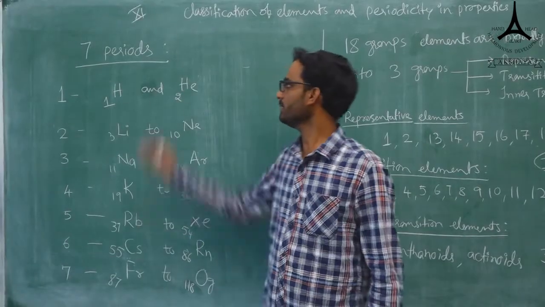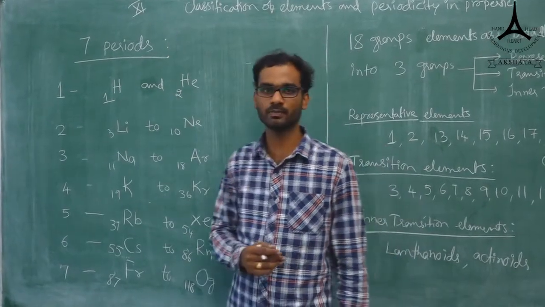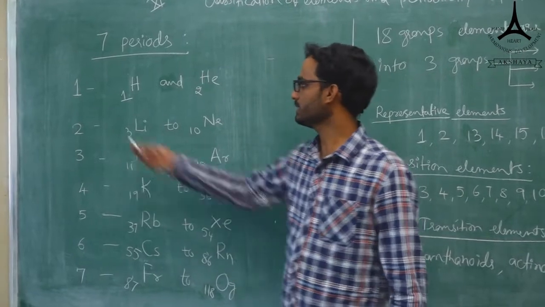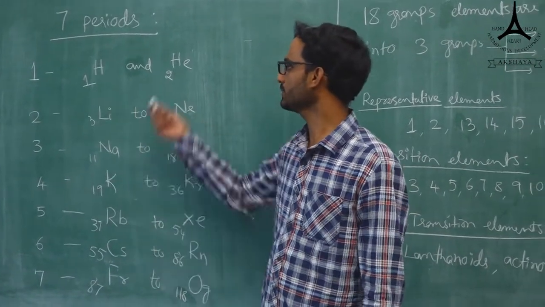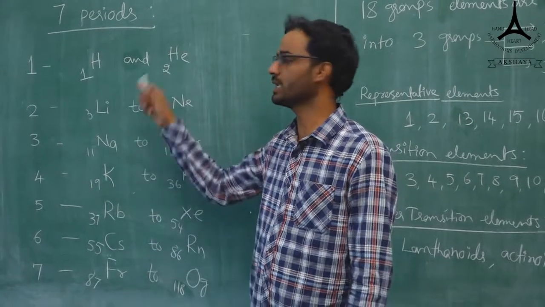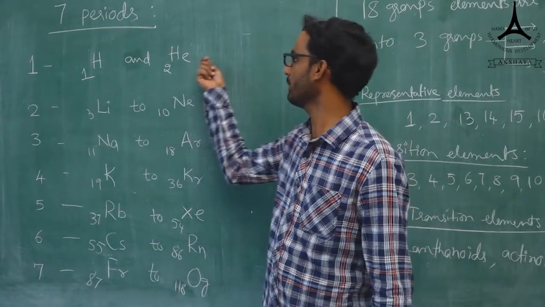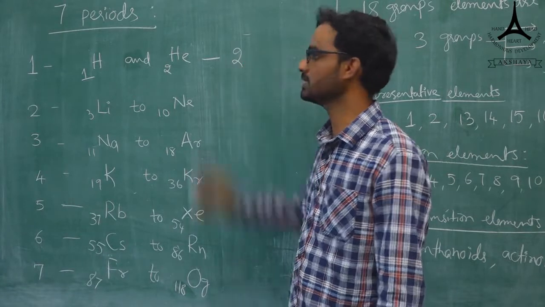Okay students, there are 7 periods and 18 groups in the long form of the periodic table. The first period starts with hydrogen and ends with helium. Only two elements, hydrogen and helium, are present in the first period.